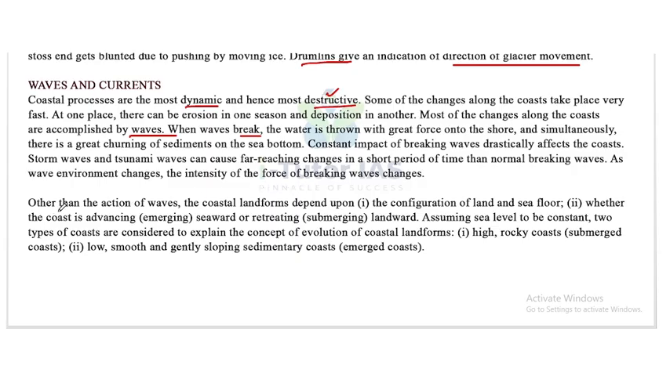Other than the action of waves, the coastal landforms depend upon the configuration of the land and the seafloor, and whether the coast is advancing seaward or retreating landward. Assuming sea level to be constant, two types of coast are considered to explain the concept of evolution of coastal landforms. First one, high rocky coast. Second one, low, smooth and gently sloping sedimentary coast.